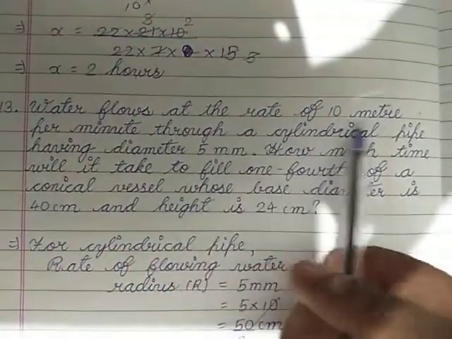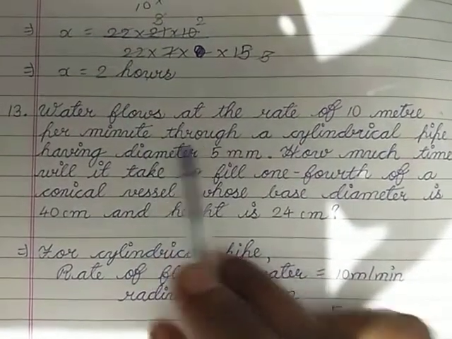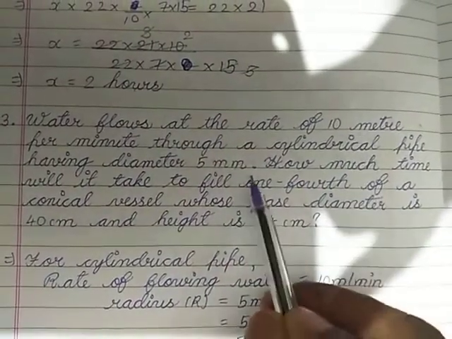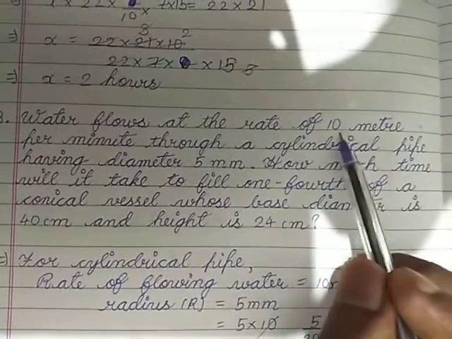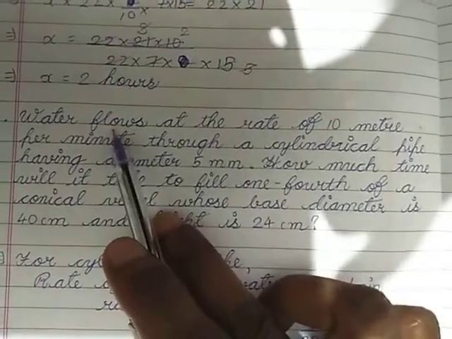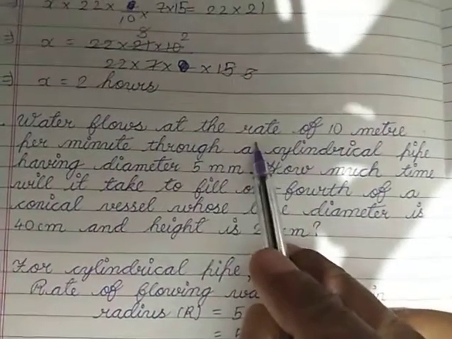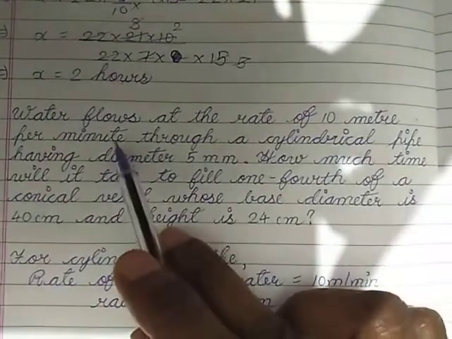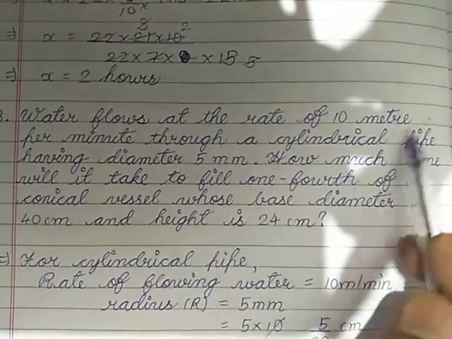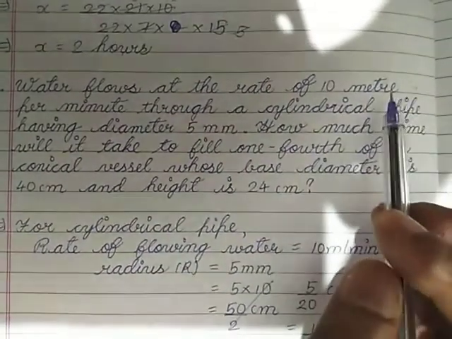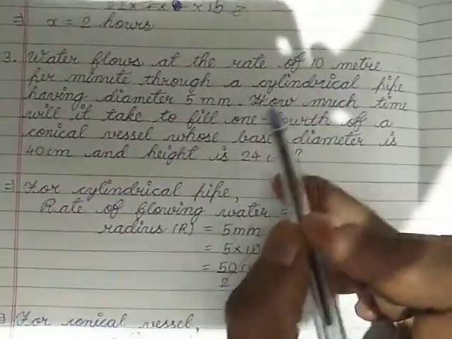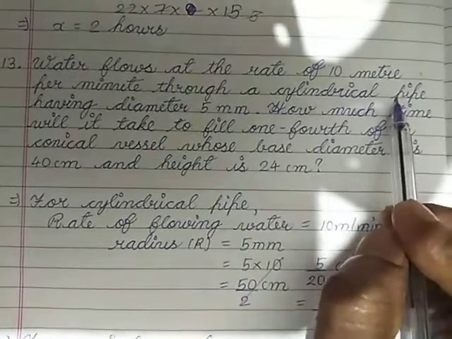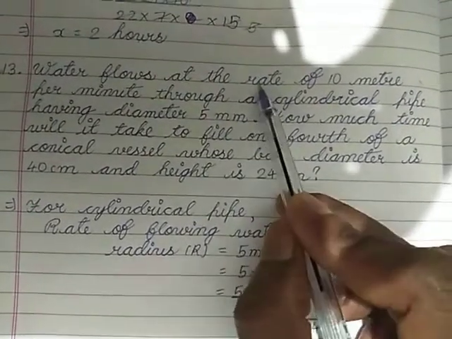Water flows at the rate of 10 meter per minute through a cylindrical pipe having a diameter of 5 millimeter. Here the unit is so small, so we'll convert it. The water flows through the pipe at 10 meter per minute, so in 1 minute we get 10 meter. So the length we get from there, and the diameter is already given. Length means height here because it's a cylindrical pipe, so R and H both are given.